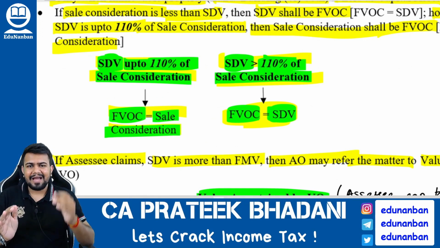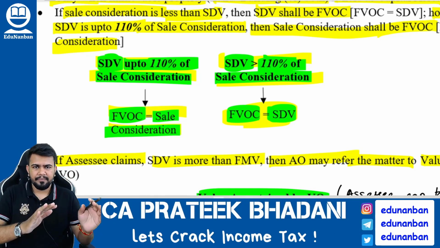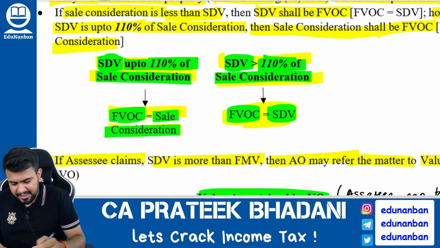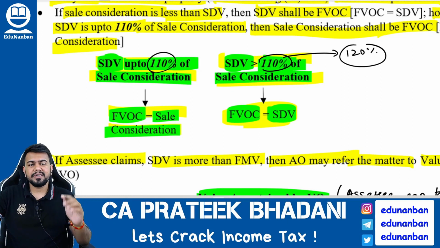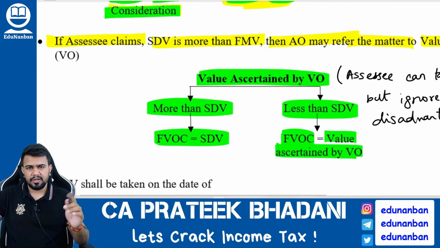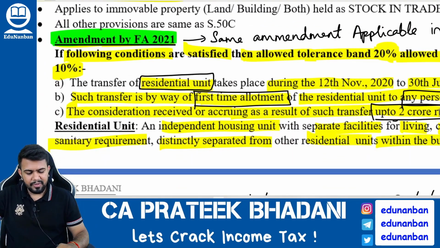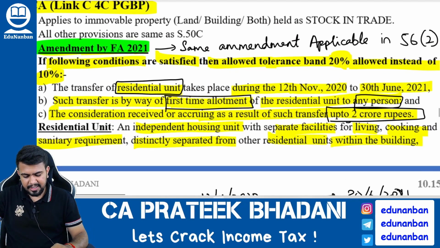A builder is having the stock as immovable property, and if the builder is selling the stock, then instead of this 110%, you can take 120%. But this 120% you can take only if three conditions are satisfied. What are the three conditions?